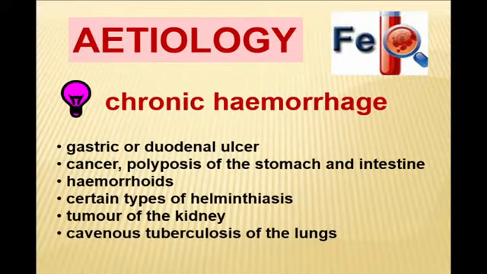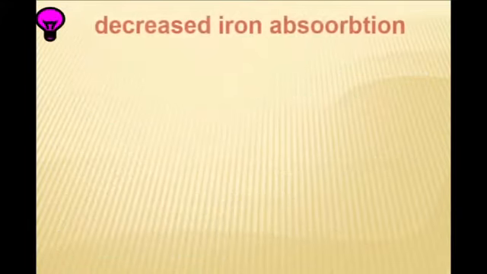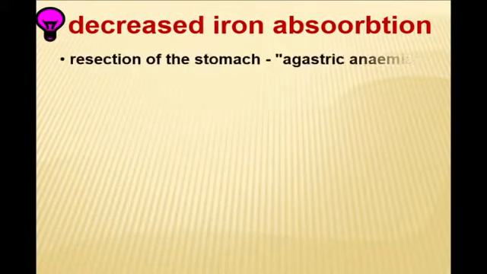We must remember about cavernous tuberculosis, which is also a source of bleeding due to repeated hemoptysis. And in women we will obligatorily examine the gynecological state, because uterine hemorrhage also often provokes chronic post-hemorrhagic iron deficiency anemia.